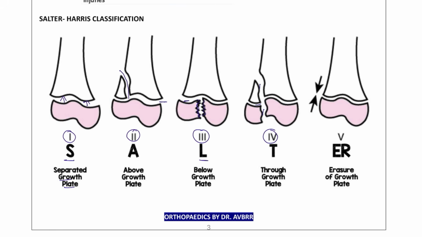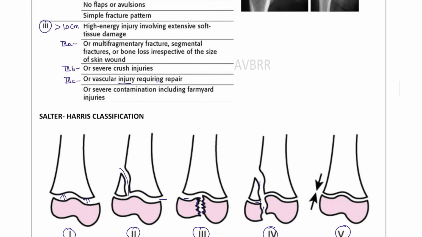Throughout the growth plate is where you are going to see Salter 4. And Salter 5 is like a crush of the growth plate, where suddenly the force on both the epiphysis and the metaphysis compresses the physis. Which of the following has the best prognosis? This one has the best prognosis, and this can also have a good prognosis. This one is a bad prognosis, this is also bad, and this is bad. The worst is this one, where the growth plate is damaged in these patients. That is the classification you have to remember for Salter and Harris.